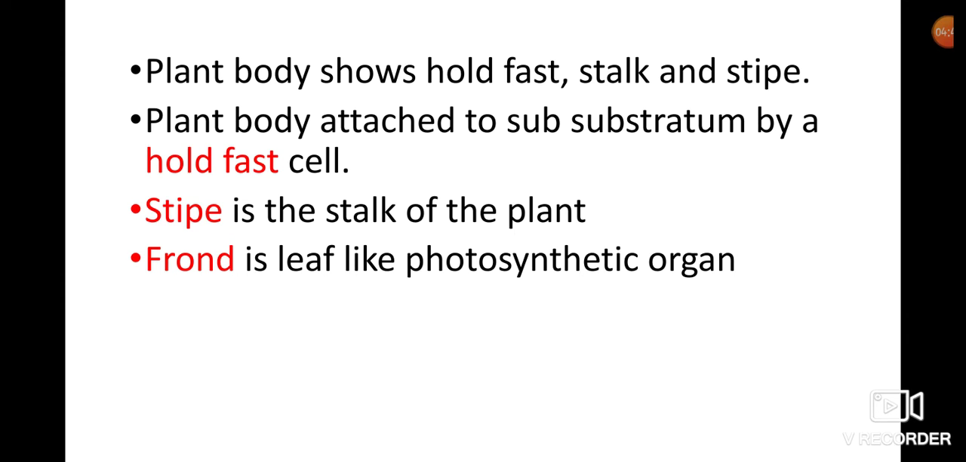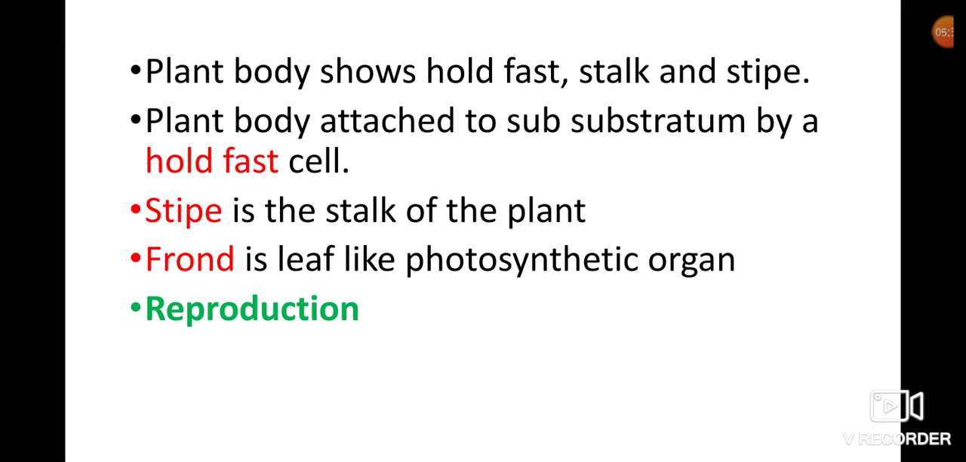Leaf-like organs are called frond. It is a photosynthetic organ; it performs photosynthesis. So leaf-like photosynthetic organs are called frond. The plant body shows three main parts: holdfast, stalk, and stipe. The holdfast is attached to the substratum, the stipe is the stalk of the plant body, and frond is the leaf-like photosynthetic organ.